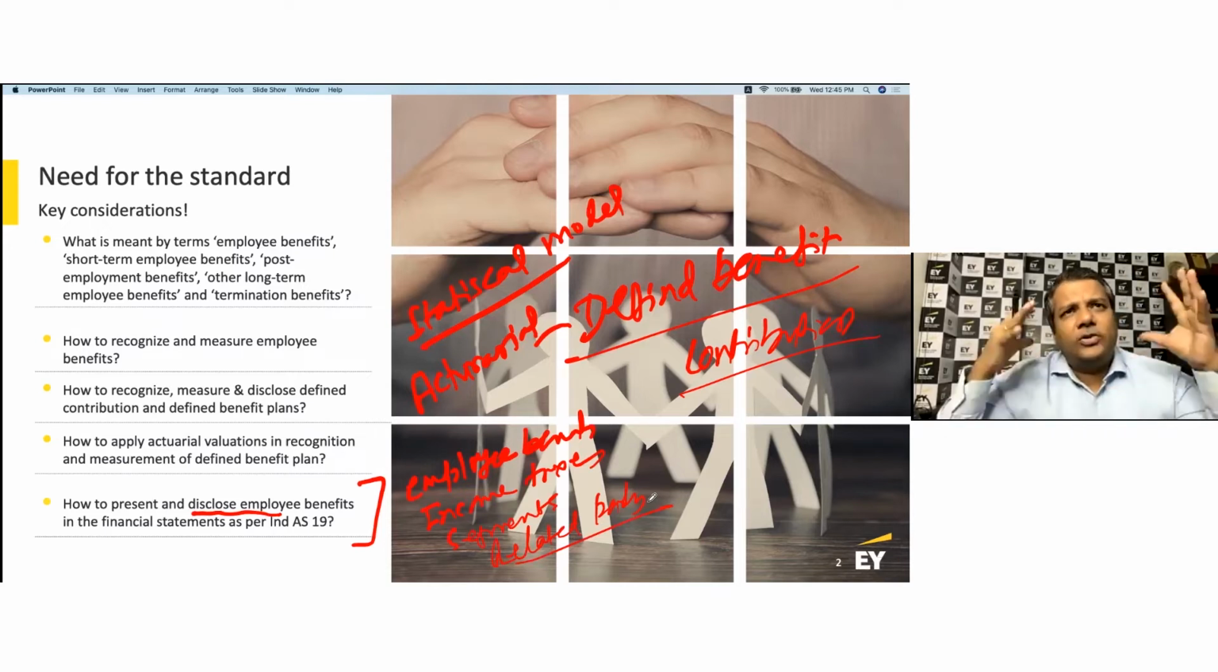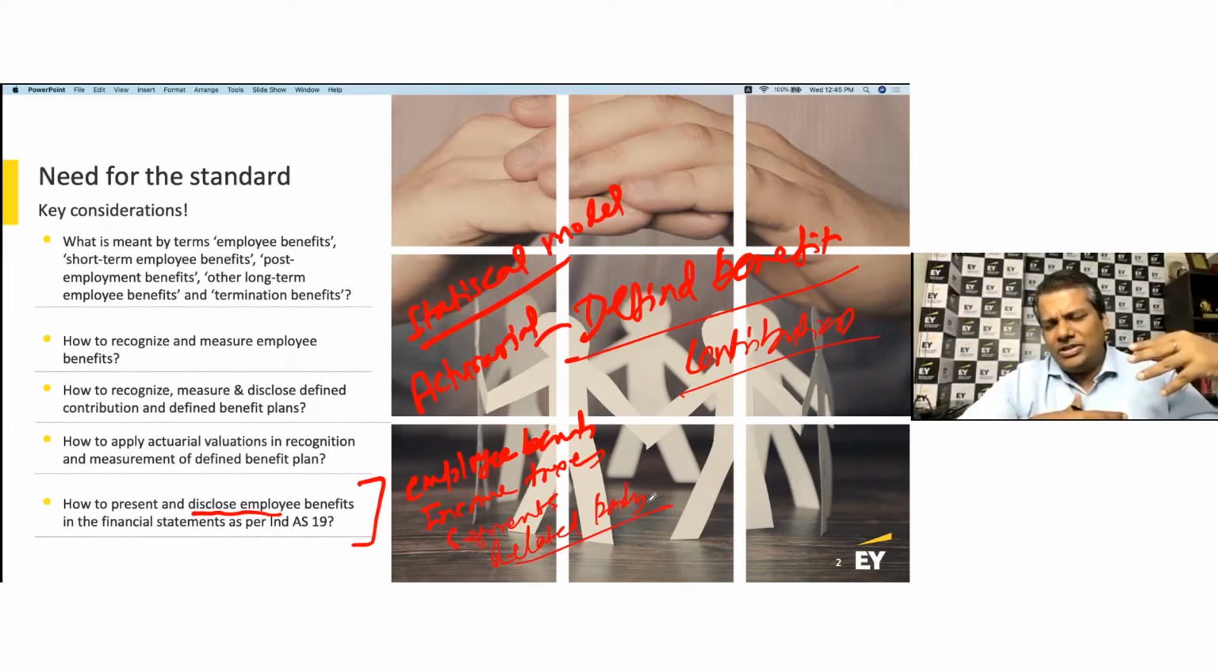So again, as I said, when thinking about employee benefit, you first have to think at a philosophical level. What is it we're trying to cover here? We're trying to cover anything and everything in an organization's relationship with an employee. So what do I pay to an employee? And from an employee perspective, what am I receiving from an employer? And then how do you categorize them?